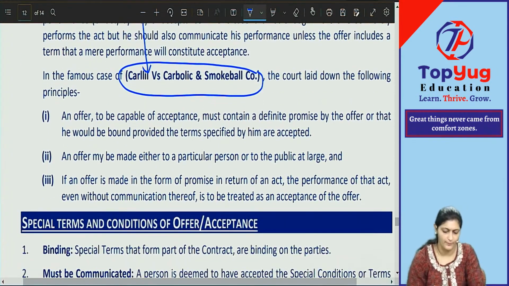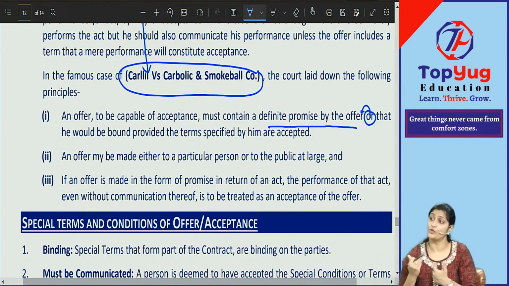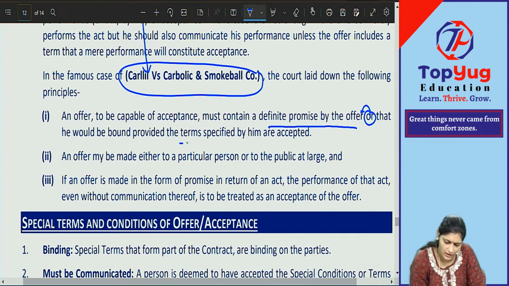Okay, now let us see what the important points coming from this case law are. An offer, to be capable of acceptance, must contain a definite promise by the offerer that he would be bound, provided the terms specified by him are accepted. In Carlill versus Carbolic Smoke Ball and Company, what is given here? Just accept the terms, and we will assume it as acceptance. You don't have to come and tell me. Just accept the terms, and it will be as if you are accepting.